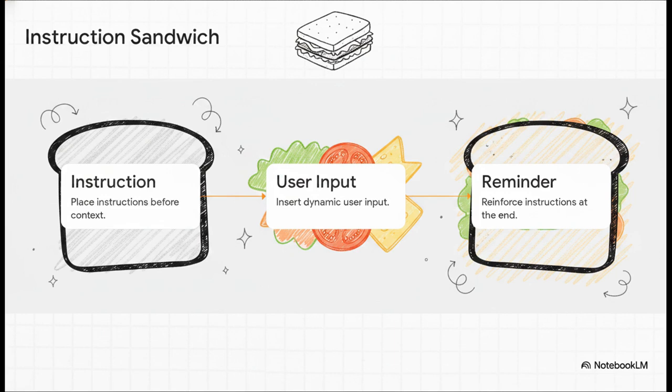Basically, if you paste a huge document into a prompt, the model tends to just forget the instructions you gave it at the very top. To fight this, we use a defensive pattern called the instruction sandwich. Here's how it works. You place your strict system instructions at the top, then you insert the dynamic, unpredictable user input right in the middle, and then, and this is the crucial part, you remind the model of the exact formatting instructions at the very end. This reinforces the rules so the model doesn't just drift away when it's processing huge walls of text.